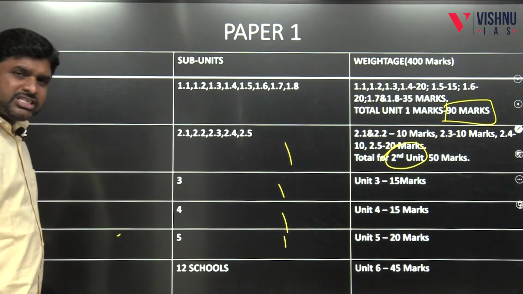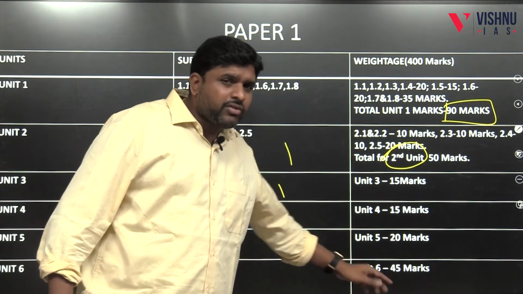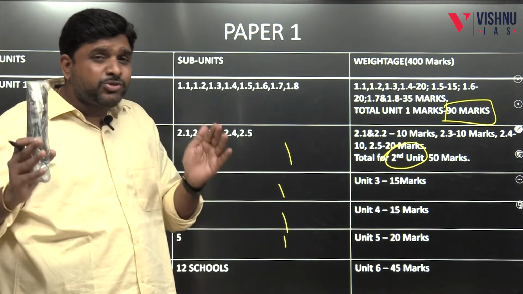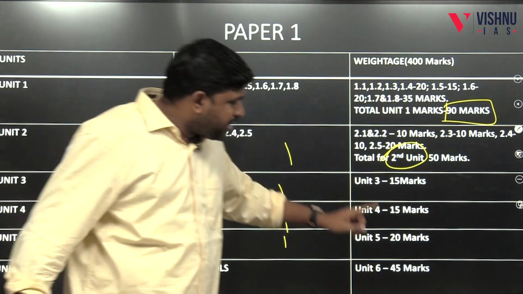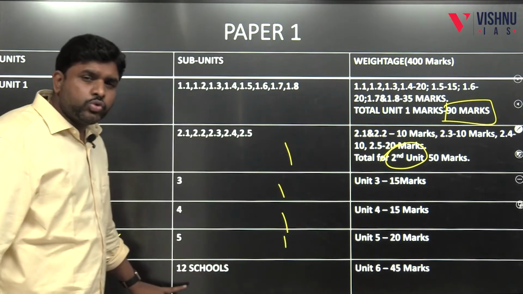And coming to unit number 6, which is very important, anthropological thought, together will be 45 marks. Only unit number 6 will be 45 marks. Don't think 45 marks is less, because these anthropologists will be present in every unit. So how many schools are there?